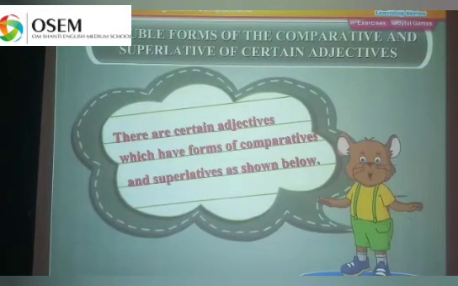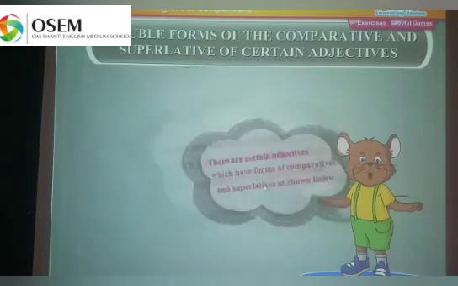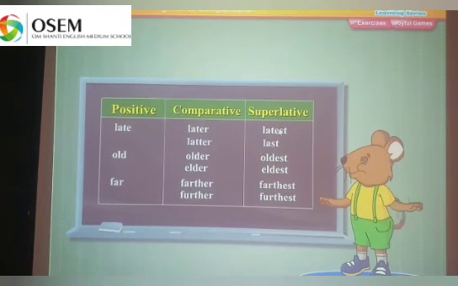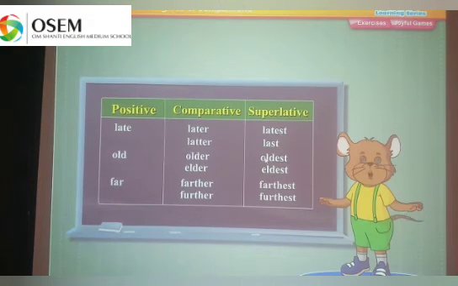There are certain adjectives which have two forms of comparative and superlative as shown below. Positive, comparative, superlative. Late, later, latest, or late, latter, last. Old, older, oldest, or elder, eldest. Far, farther, farthest, or far, further, furthest.